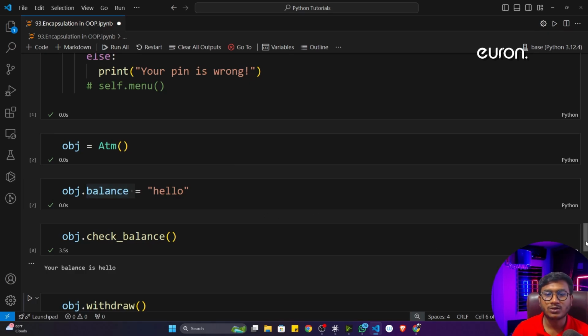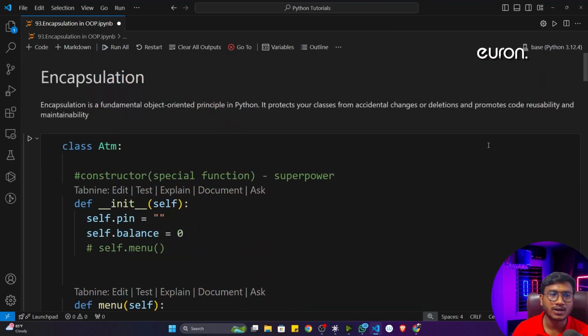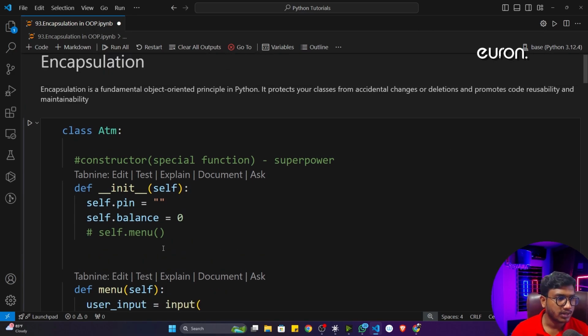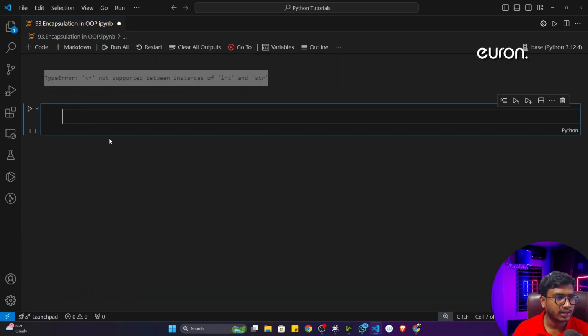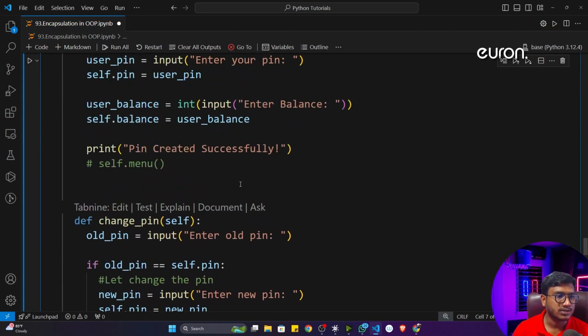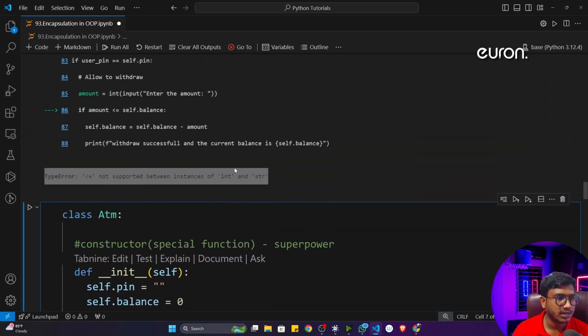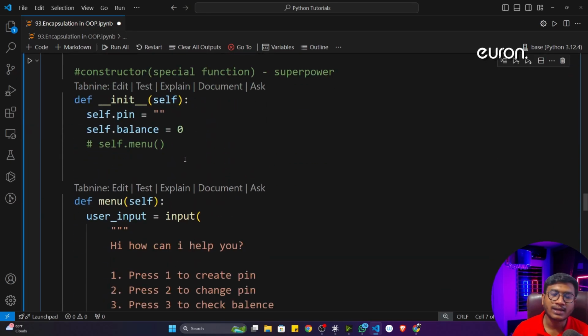Okay, so if you want to protect your sensitive variables, you can use something called the private variable concept inside OOP. So how do you define a private variable? Let me copy the same example, go below, and define it again. Now see, instead of using the variable like that, I think I showed you one class diagram.